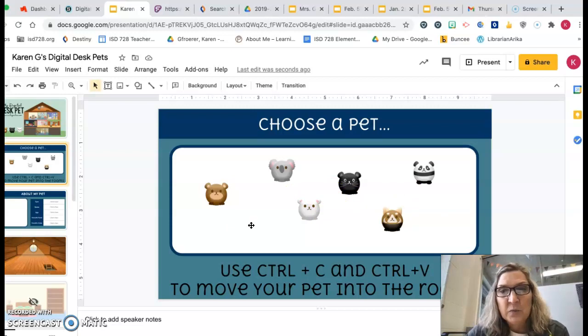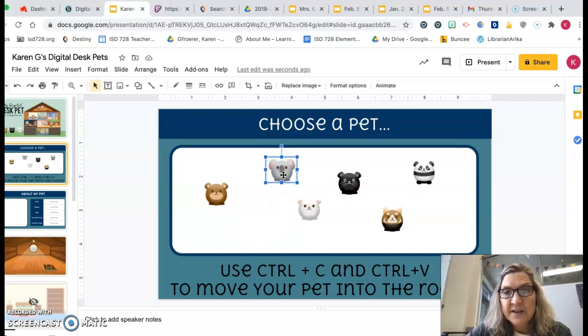And when you decide which one you want, you're going to click on it. When it has the blue squares around it, you are going to hold down first, always first, the Control key, and then you're going to tap with the other finger, C, and let go. Then you let go of Control. That Control key has to be the first key down and the last key up, okay? Now, once you did the Control C, it copies it, but you can't see it. It is copied.